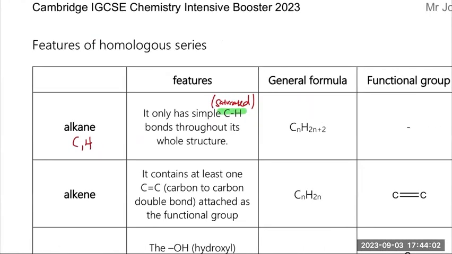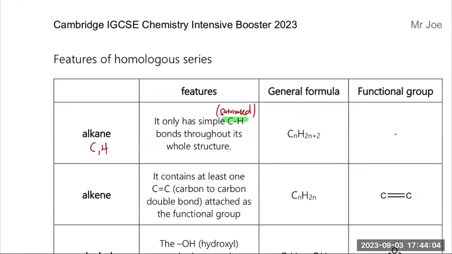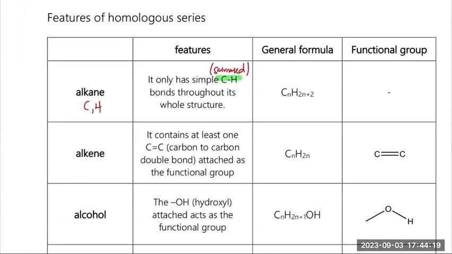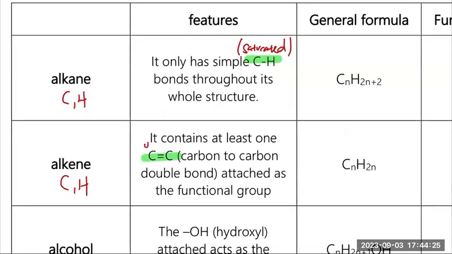Then the general formula is CnH2n+2. They don't have a functional group. Alkane is the only one to have no functional group. They are purely hydrocarbons. That's why the reaction of alkane is very little, because they don't have a functional group. Alkene also has carbon and hydrogen atoms, but it has at least one double bond, which is unsaturated.